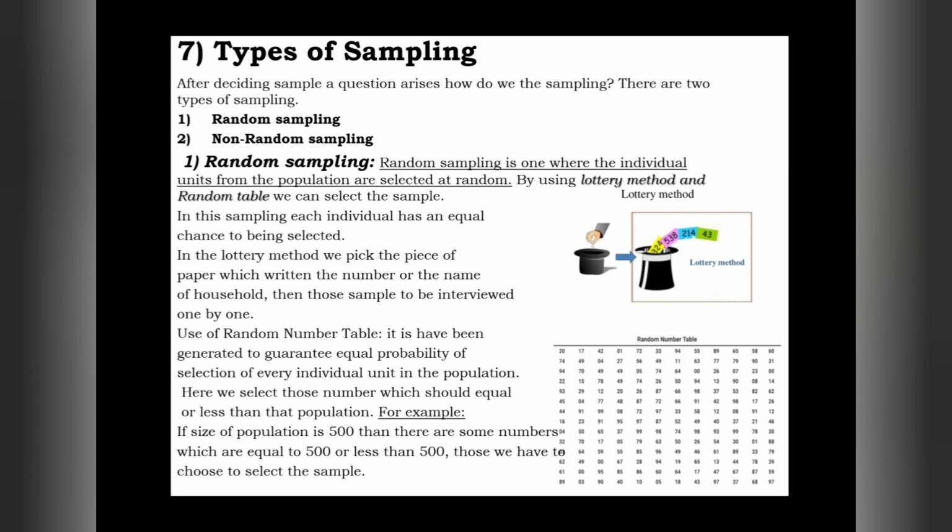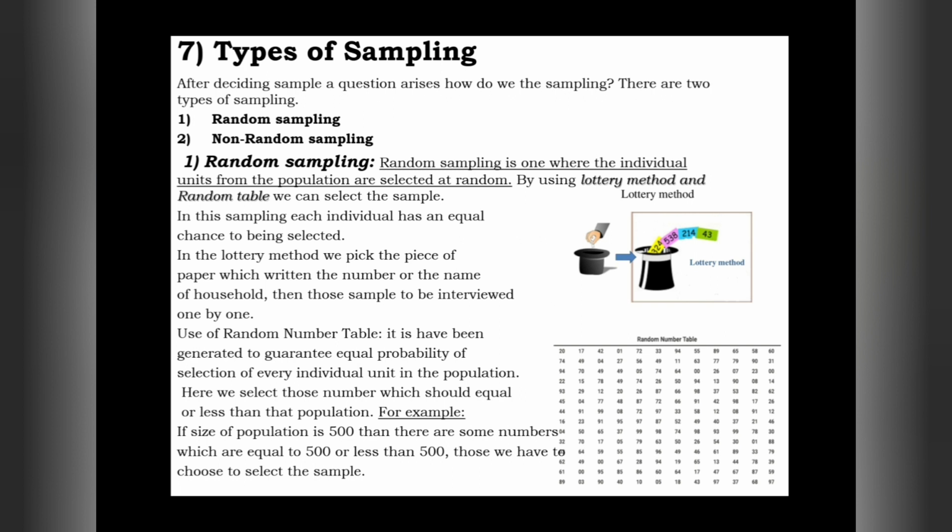Let us throw light on random sampling. Random sampling is a sampling where the individual units from the population are selected at random. Here we select the individuals or the units of the population randomly, with the help of various methods. There are two kinds of methods: the lottery method and the random number table.